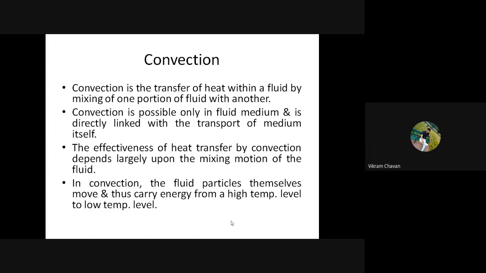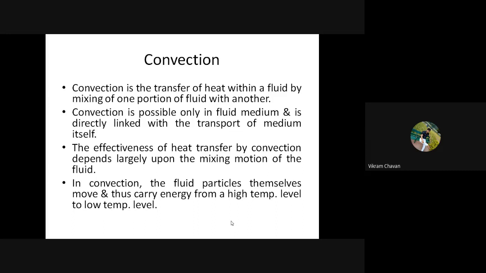Whereas the next point is convection. The second mode of heat transfer is convection. In convection, the heat is carried away from one region to another region because of molecular transformation, or the entire region of a fluid is transported from one region to another, and the heat is carried by that particular fluid.